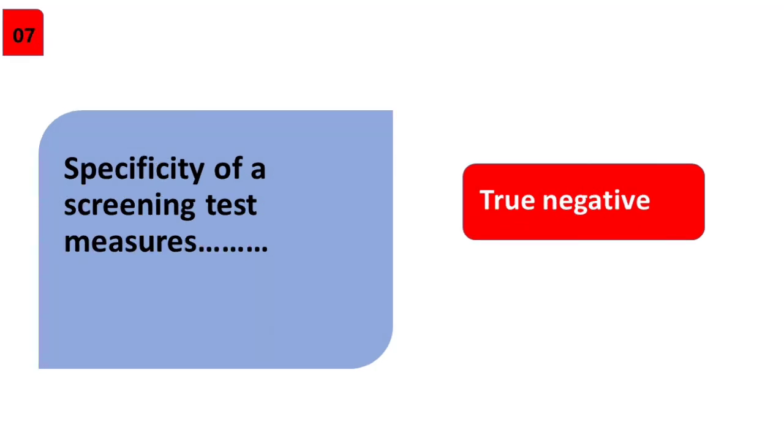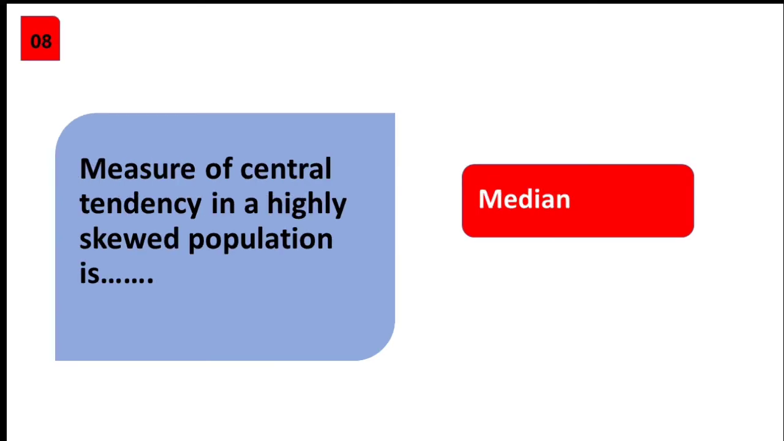Next question, specificity of a screening test measures true negatives. That is, in specificity, what you do is rule out a disease. That is, it is the probability of correctly identifying disease-free persons. Eighth question, the measure of central tendency in a highly skewed population is median.